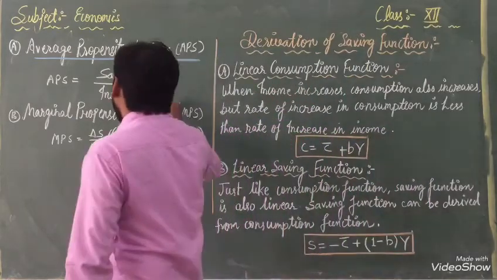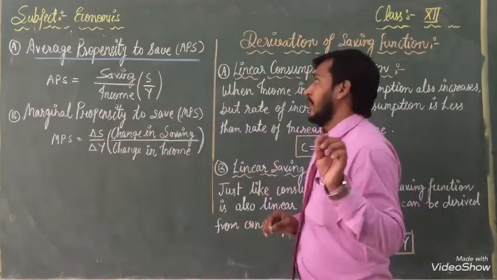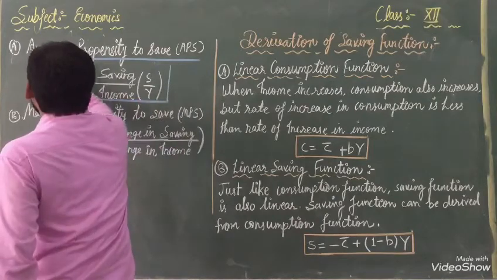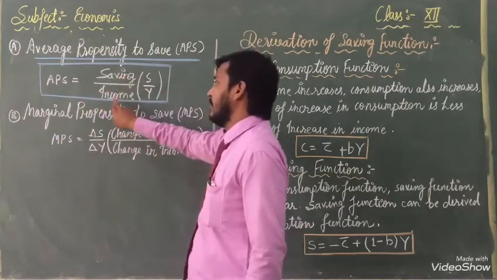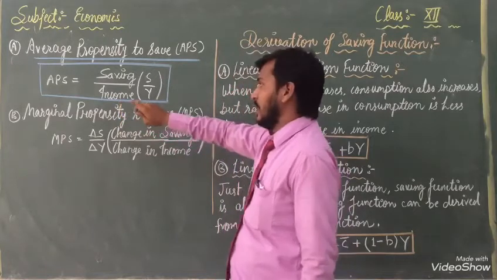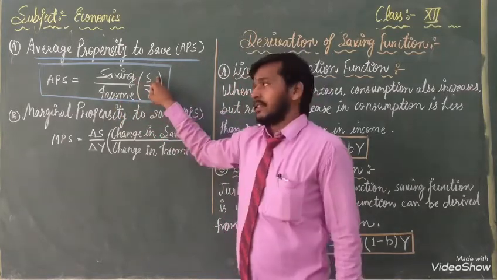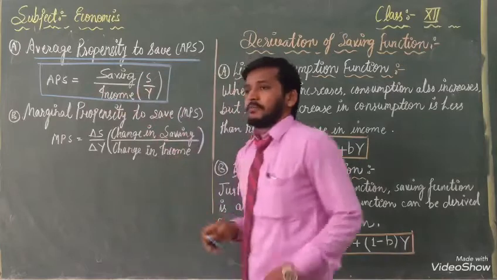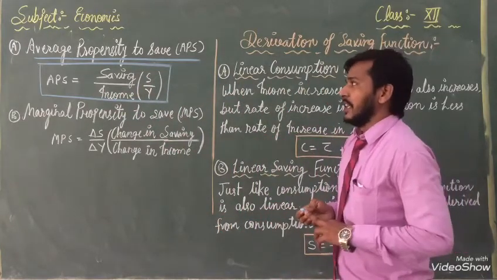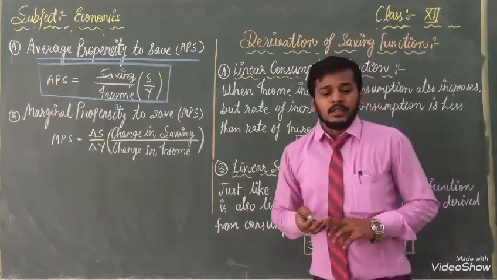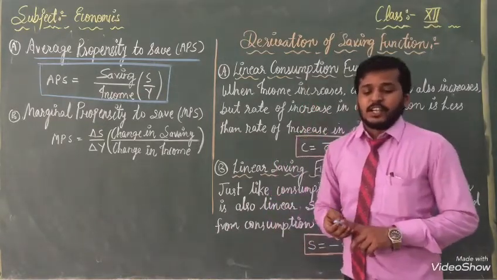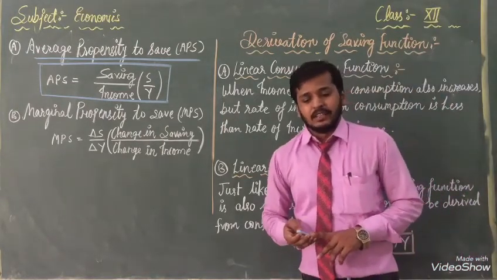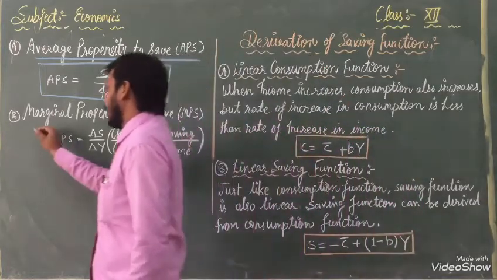With the help of that, we have written here in front of you APS equal to saving by income, and saving we denote with S and income with Y. So APS equal to S by Y. Once again, listen about the average propensity to save. It is defined as the ratio of total saving to the total income of the economy.